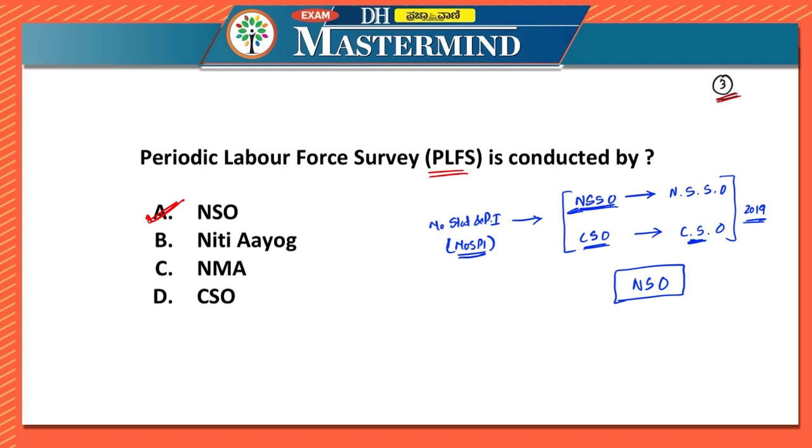In the next part, we'll discuss a few more important questions. The series is called Top 50, but you have to remember that we are discussing 50 very, very important topics. So in each question, you might have understood at least one topic. It may be related to economy or polity or any other topic. I hope you are liking the series, and I hope this will be beneficial for you, and the questions will come from this particular series as well.